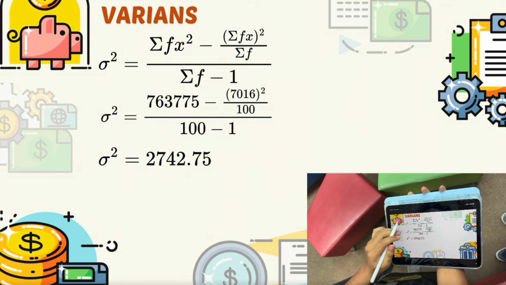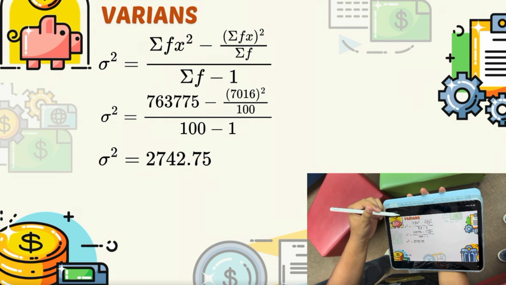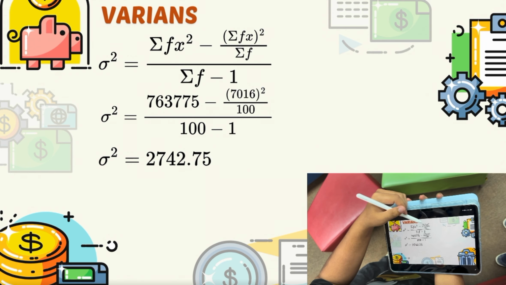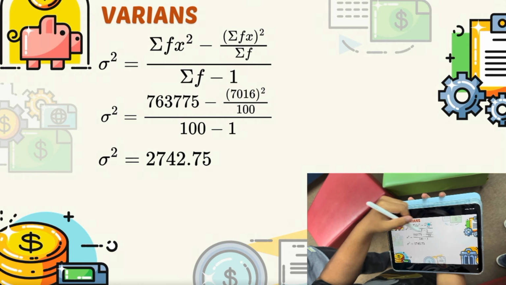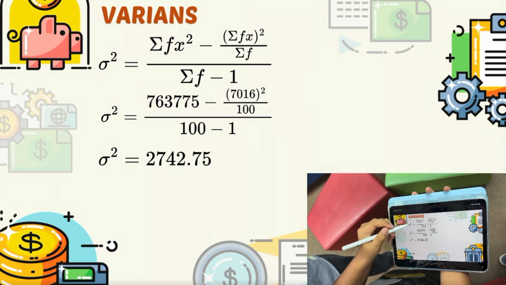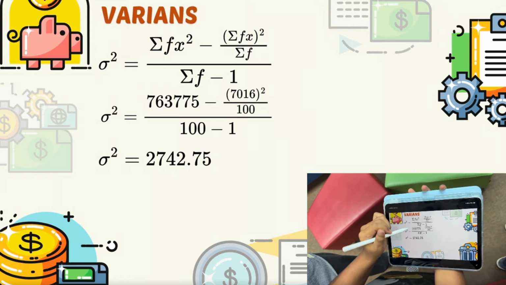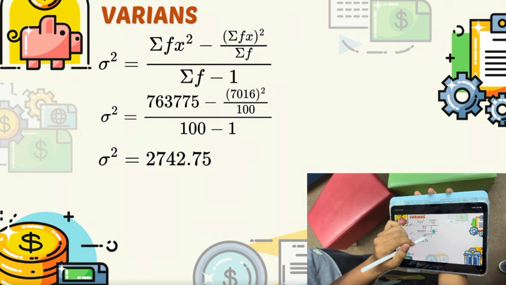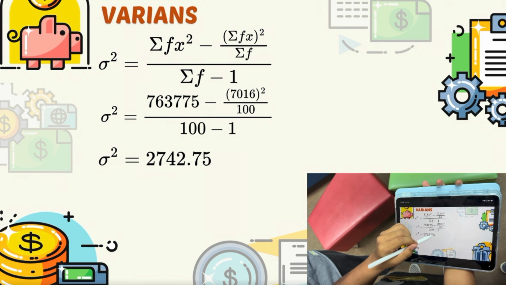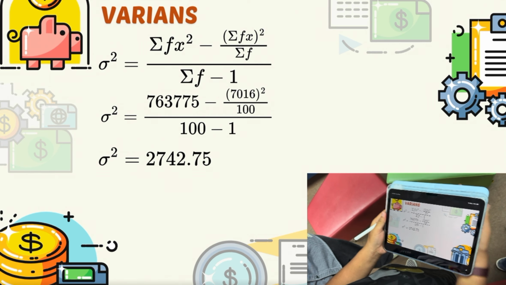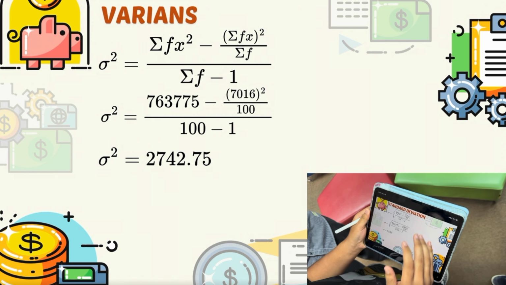So how to find the variance? We must take the summation of frequency times midpoint squared minus the summation of frequency times midpoint, squared, over summation of frequency, all over frequency minus 1. It's very similar to the standard deviation. So how will we count it? We just take the values from the table, that is 763775 minus 7016 squared over 100, all over 100 minus 1, and we got 2742.75. That is how to find the variance and standard deviation.